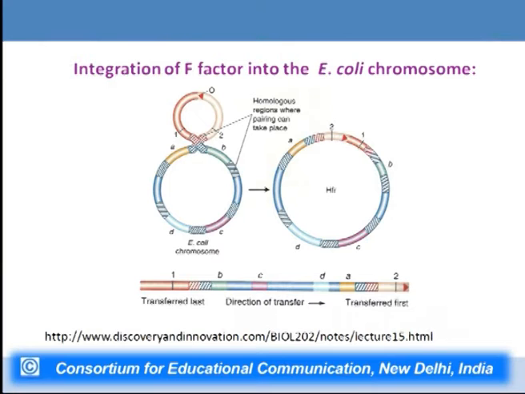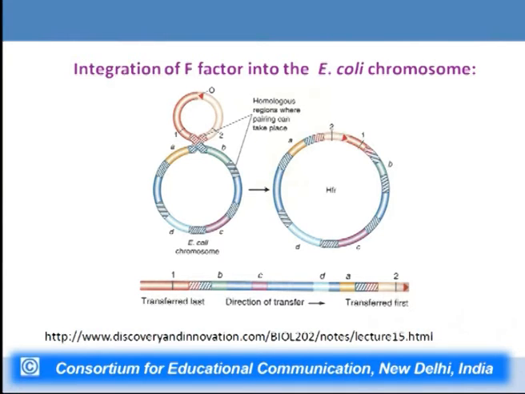This is the representation of how this particular F factor gets integrated into the E. coli chromosome. Now, it can be seen that there are homologous regions in both the DNAs, the DNA of the F plasmid and the DNA of the host chromosome, wherein there can be recombination, that is, insertion of the plasmid can occur in this particular chromosome.